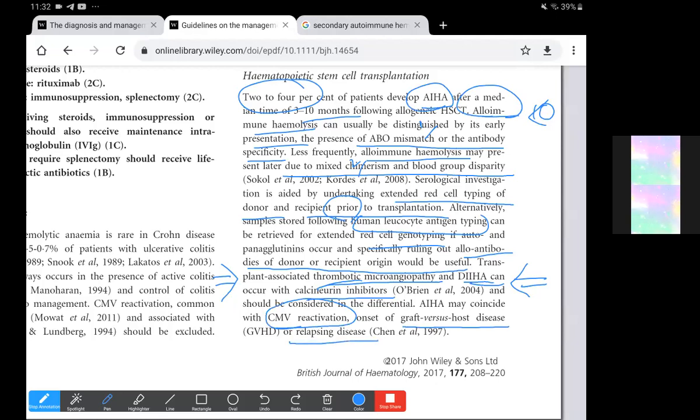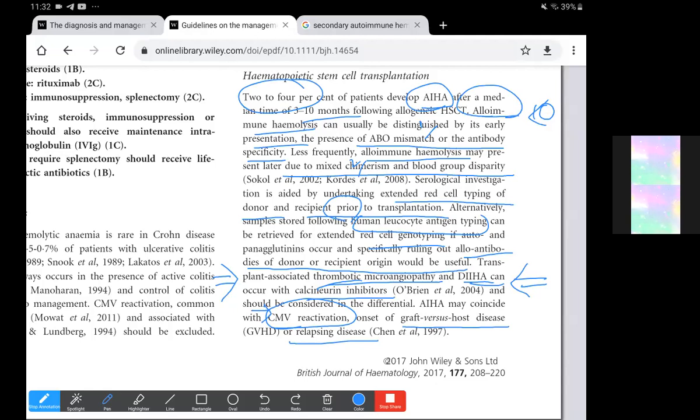So in cases of autoimmune hemolytic anemia, the cause of the autoimmune process would be CMV reactivation, onset of graft versus host disease, or a relapsing disease. So these are the four components of hemolysis that can occur.